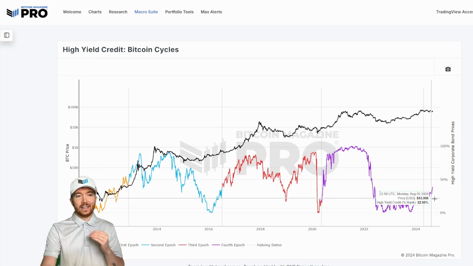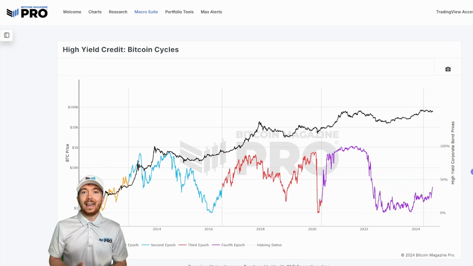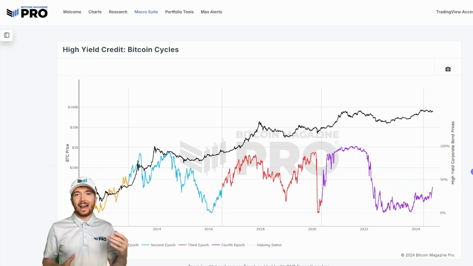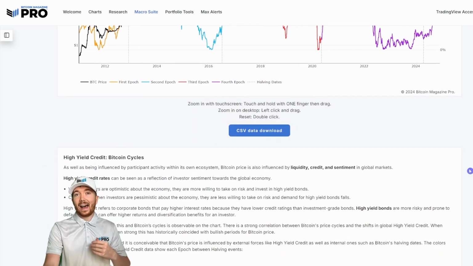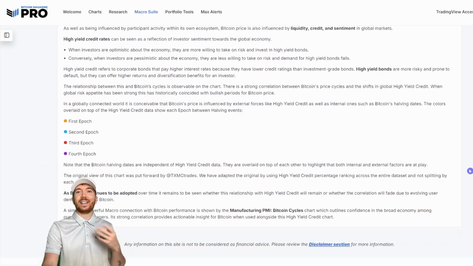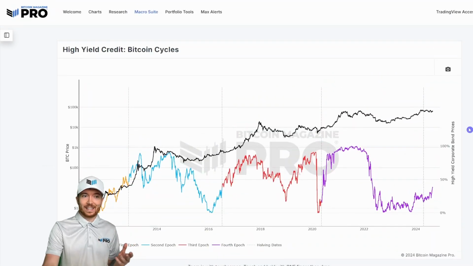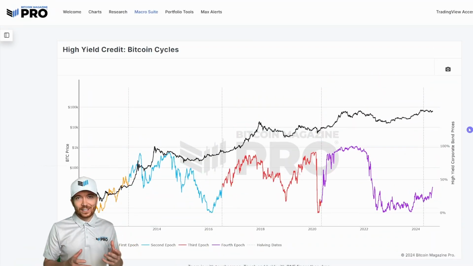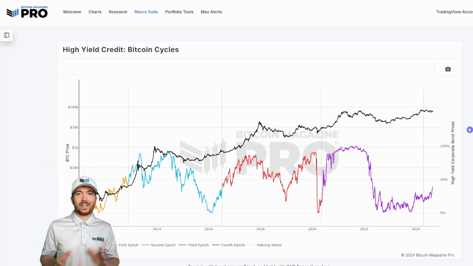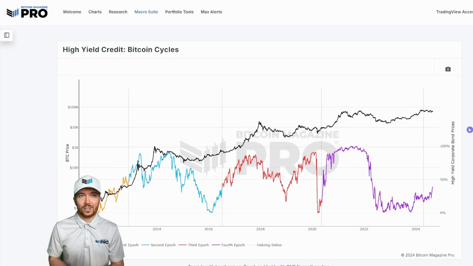Once we see this high yield credit data begin increasing, it indicates that the demand for these higher yielding corporate bonds is increasing. So therefore, there's less demand for the US dollar, potentially because its value versus other currencies is decreasing. So as one affects the other, it's basically just coming down to supply and demand. The supply of US dollars is increasing, the demand is decreasing, the demand for other assets, such as high-yield corporate bonds, is increasing, and hopefully this risk-on sentiment leads to more favorable market conditions for BTC.